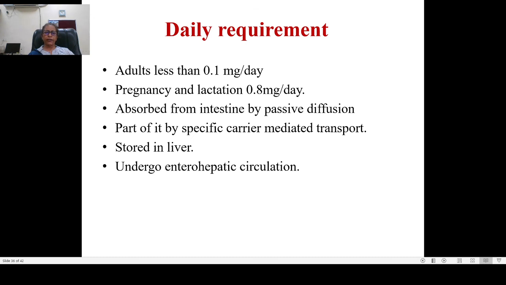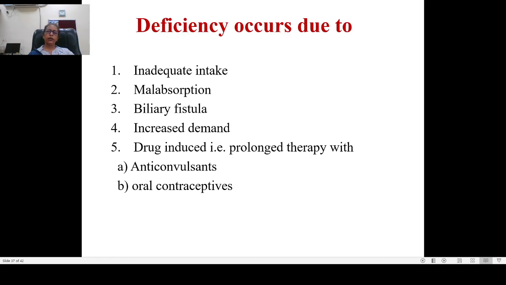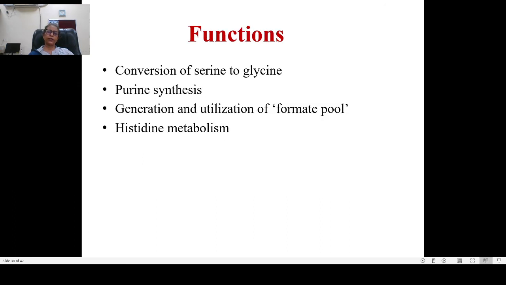You take folic acid, it is absorbed by passive diffusion. But part of it needs a specific carrier-mediated transport. Once it is absorbed, it is stored in the liver. It also undergoes enterohepatic circulation. Deficiency occurs if you take less folic acid, if there is malabsorption, if there is a biliary fistula, if demand is increased as in pregnancy and lactation, and it can be drug induced if there is prolonged therapy with anticonvulsants or with oral contraceptives. The patient can develop folic acid deficiency.